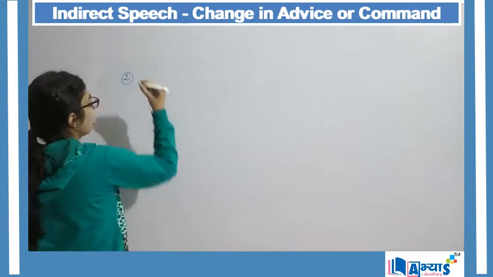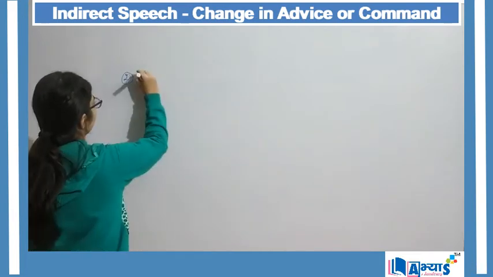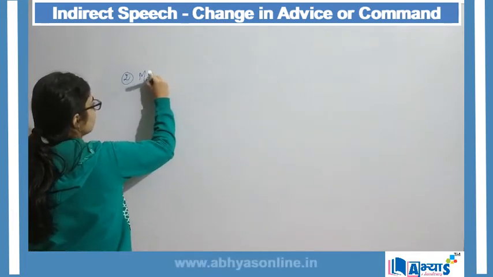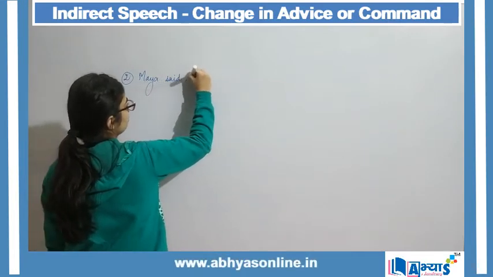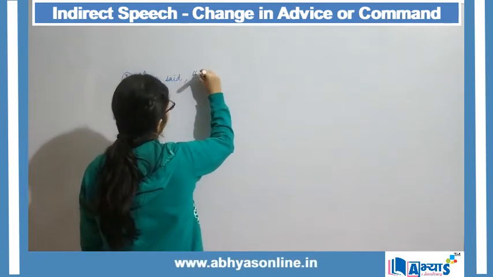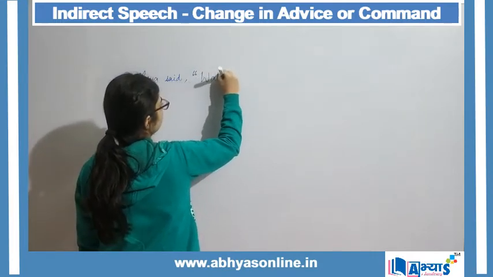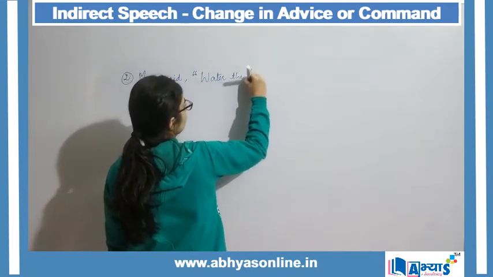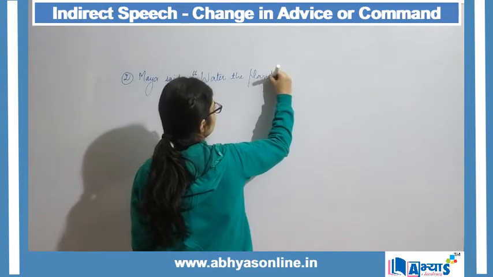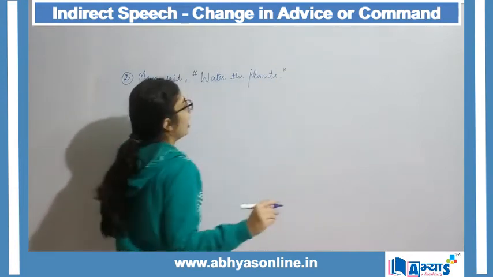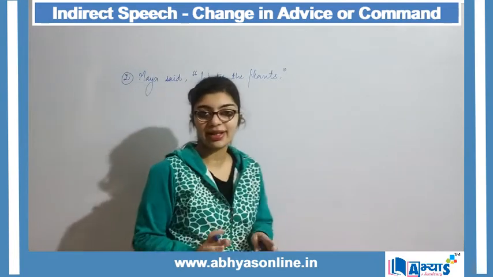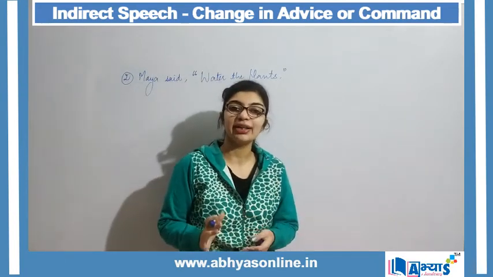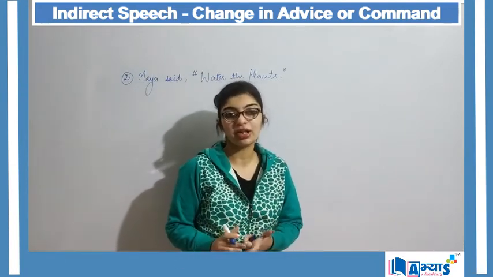The second example can be: Maya said, water the plants. Again there is a hidden object in my direct sentence, and that hidden object is the gardener.